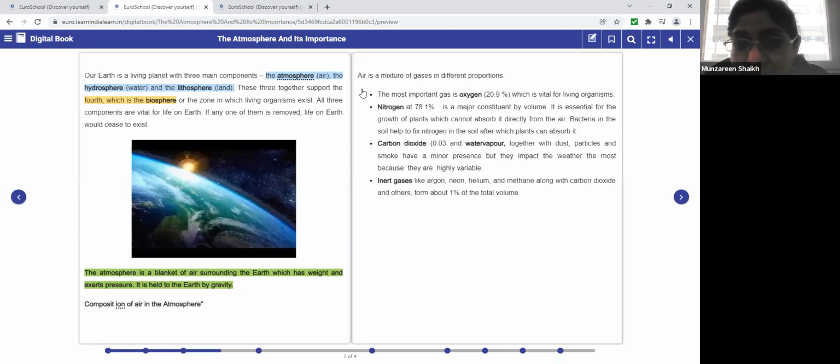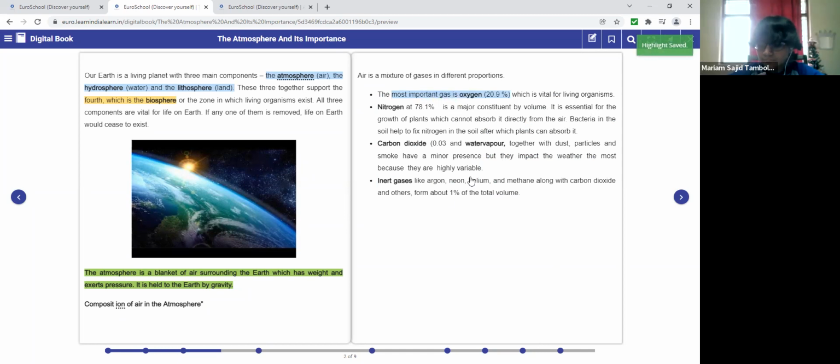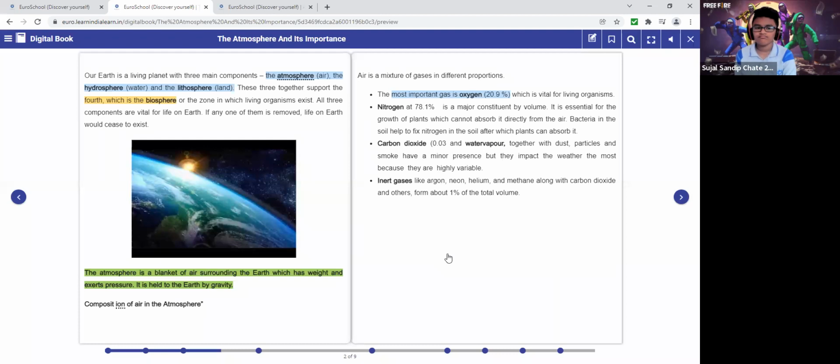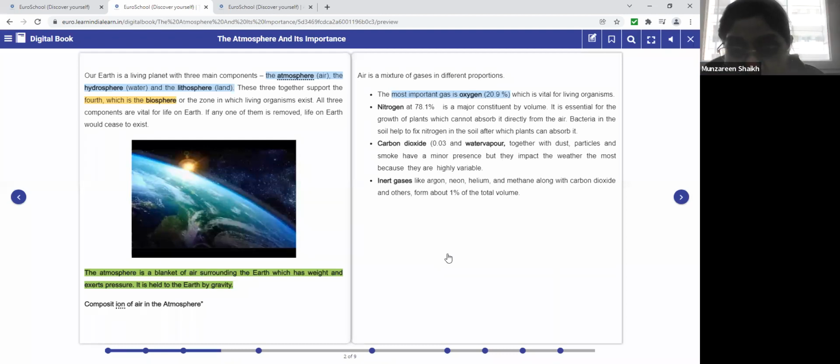So number one, let's see the different gases. The most important one is oxygen. Please underline. The most important gas is oxygen, and the amount is 20.9%, which is vital for living organisms. Do you all agree? If there is no oxygen on Earth, will any living organism survive?